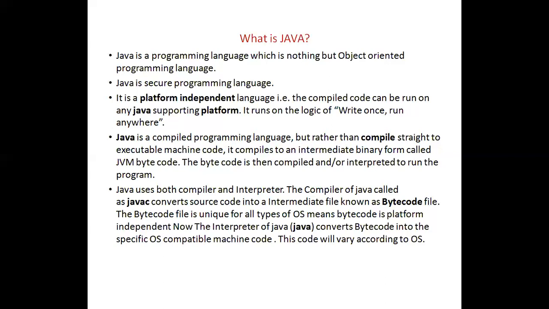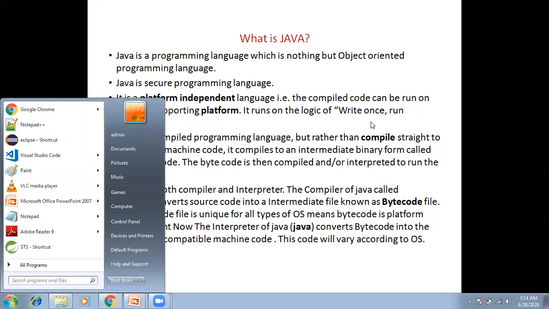For example, if you take the C language, in C you will be writing the main function, and in the main function you will be writing all the statements. But in Java it is not like that. Everything we will be writing in the class only. I will give you one example of that.